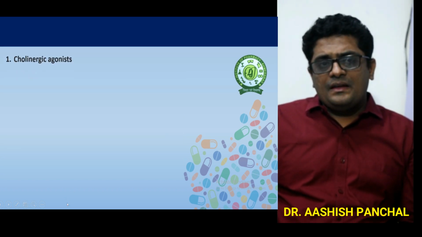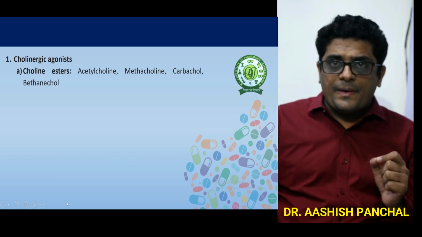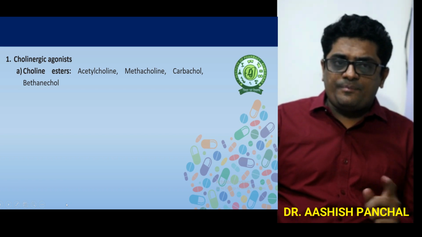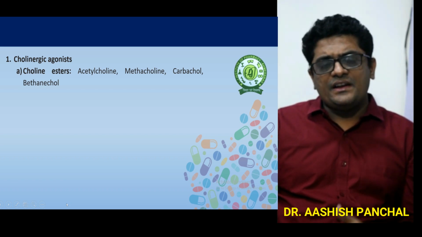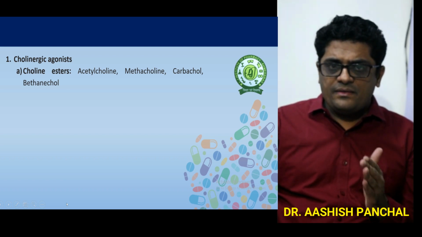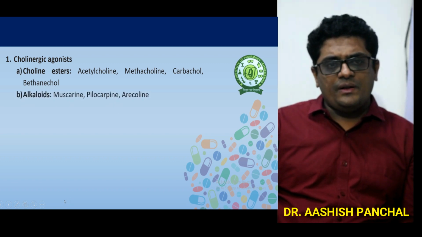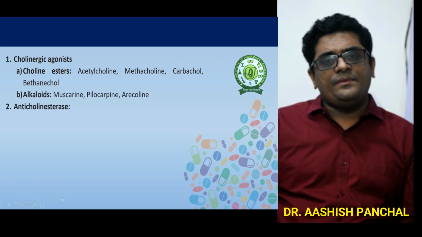So now let us discuss the classification of parasympathomimetics. In parasympathomimetics, first are the cholinergic agonists. In the cholinergic agonists, the first are the choline esters: acetylcholine, methacholine, carbachol and bethanechol. Second are the alkaloids: muscarine, pilocarpine and arecoline.